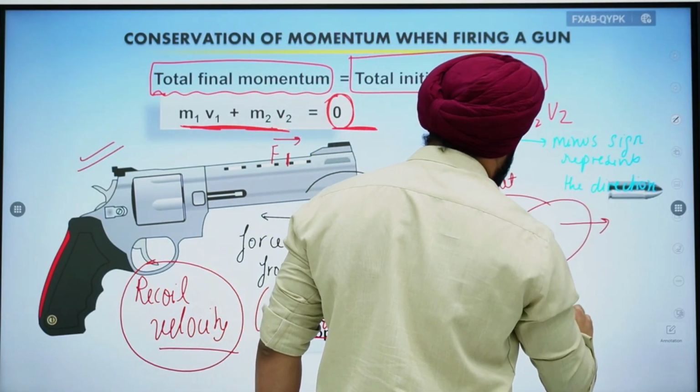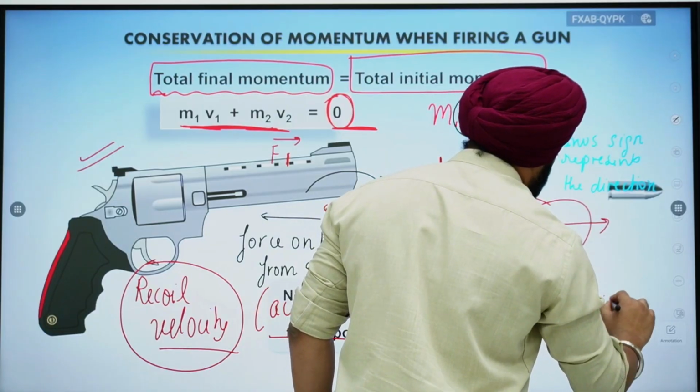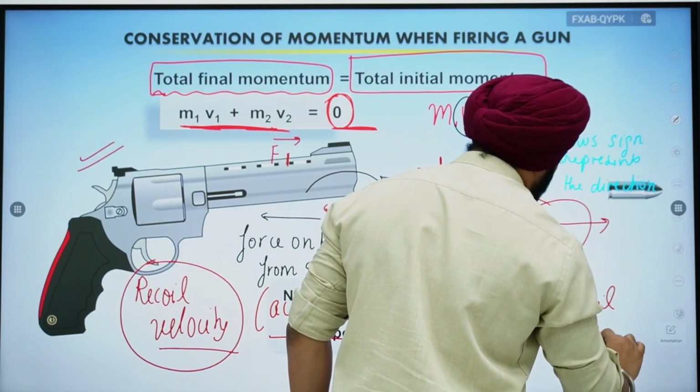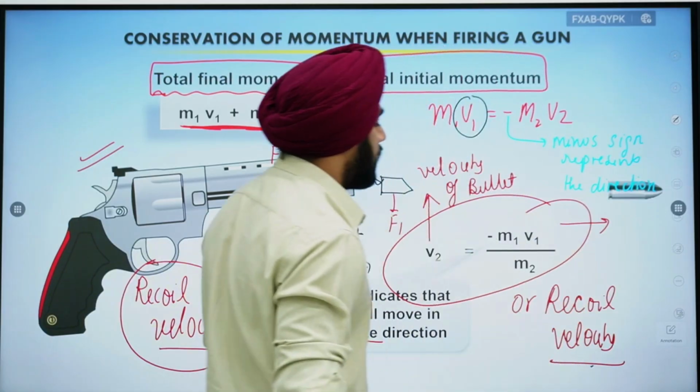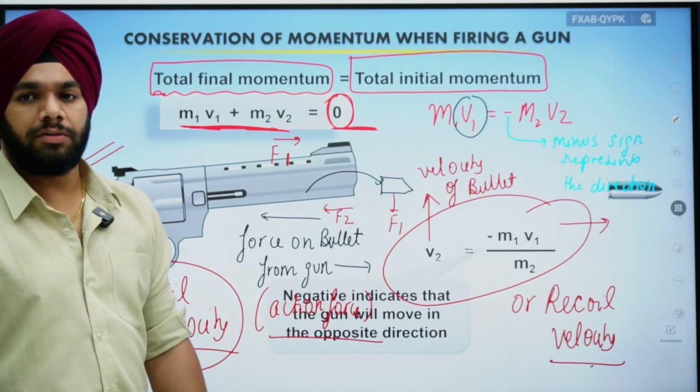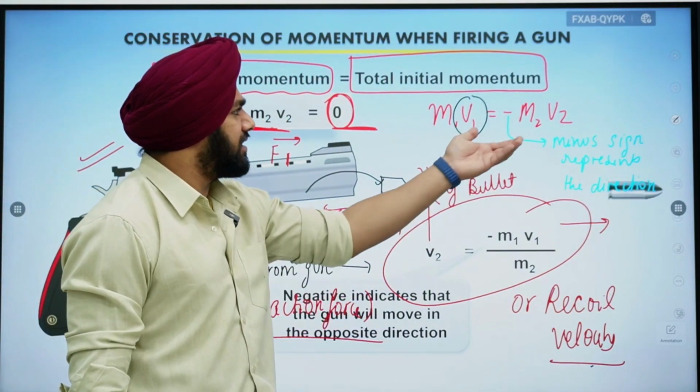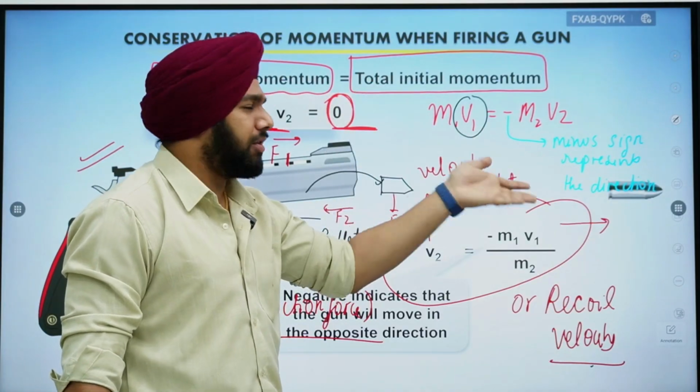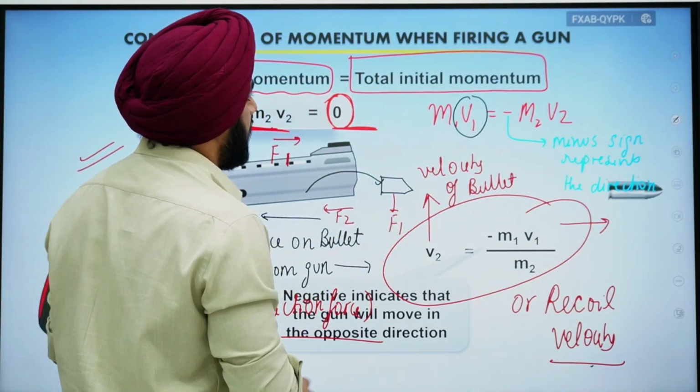Okay, so what is the recoil velocity or what is the velocity of the bullet? You can simply solve it by this formula, and this is basically not a formula, this is the general derivation.